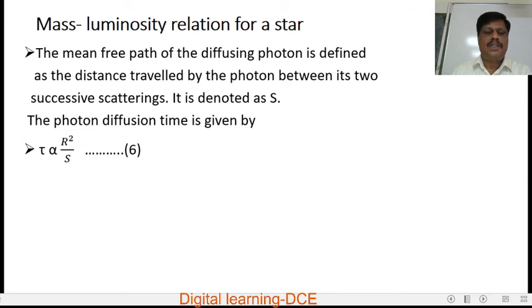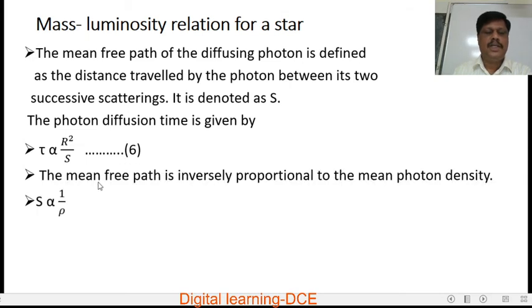Photon diffusion time is proportional to r square over the mean free path S. The mean free path S is inversely proportional to the mean photon density also. That means mean free path S is inversely proportional to density. That is, as density is large, mean free path is less. Because if the density is large, the electrons and the gaseous molecules will be very close to each other. Hence, the mean free path between any two successive collisions will be very, very less.